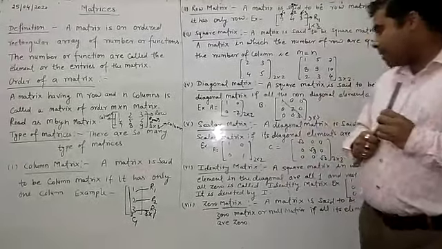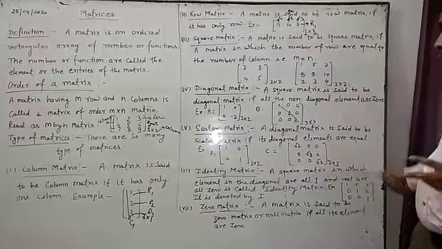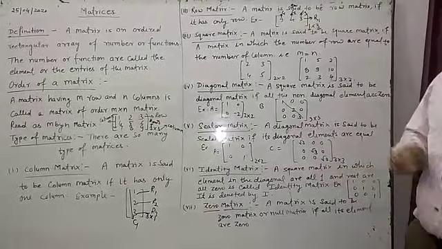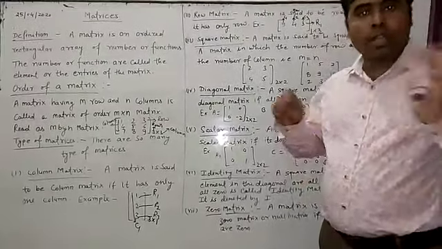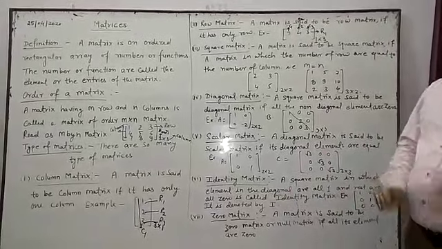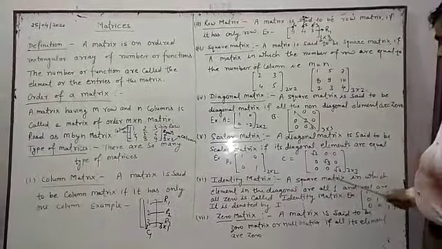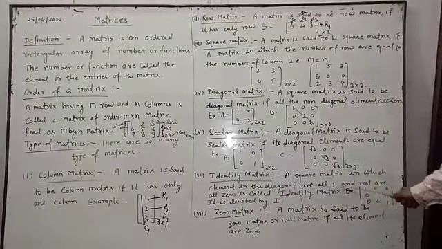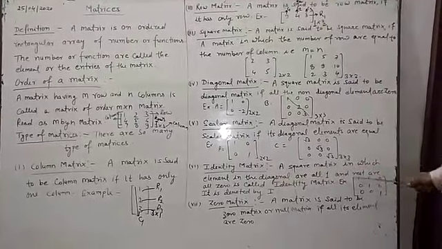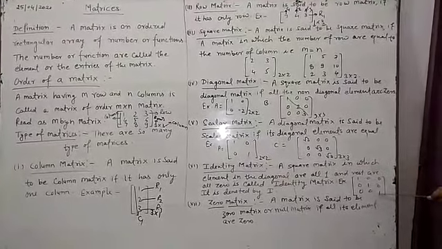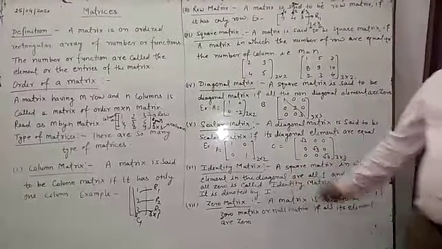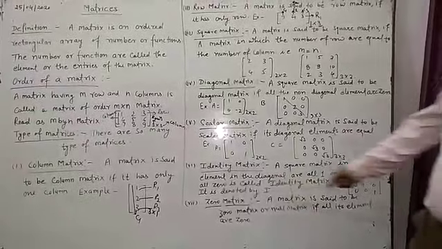Now, the 6th one is the identity matrix. A square matrix in which the elements in the diagonal are all 1, and the rest are all 0, is called the identity matrix. For example, the diagonal elements are 1, 1, 1 and the rest are all 0. It is denoted by I. All identity matrices are denoted by I.